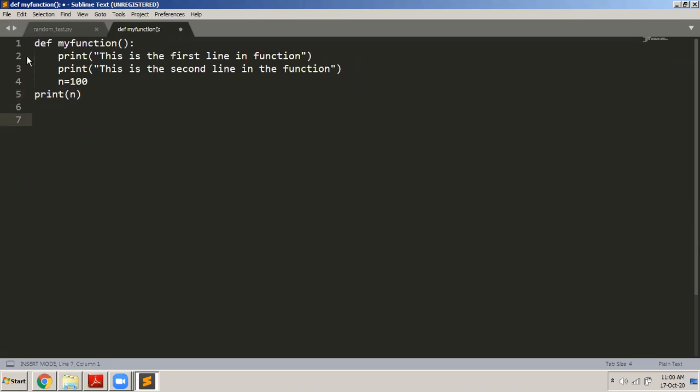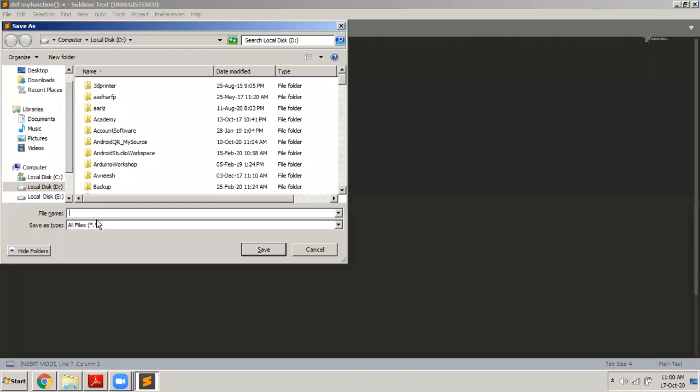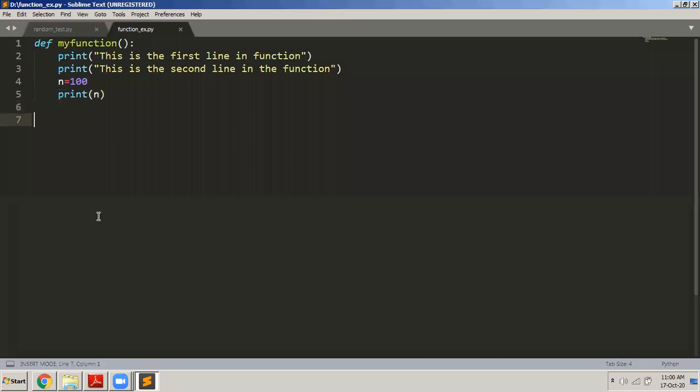Main program starts from the first line. So print n now is the statement of the main program, not a statement of the function. Okay, so that you have to remember. So one tab space inside, I will want to write it. So I will write it like that, and I will save this in the D drive only. I will save this as function example.py. So you can see that I've written my function.